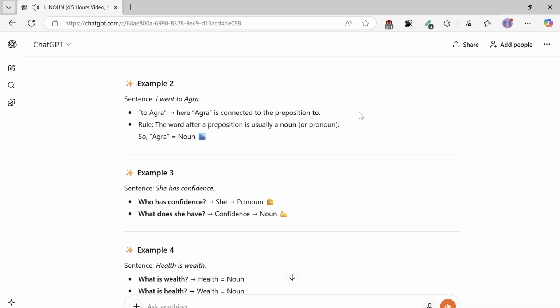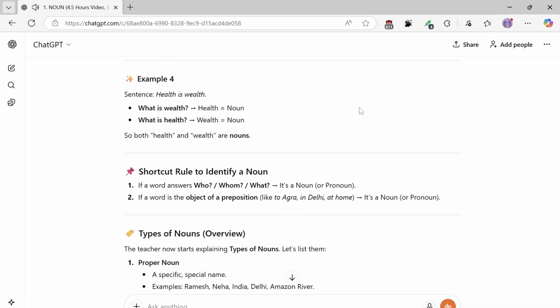Example 4, sentence: health is wealth. What is wealth? Health equals noun. What is health? Wealth equals noun. So both health and wealth are nouns. Shortcut rule to identify a noun: 1, if a word answers who, whom, what, it's a noun or pronoun. 2, if a word is the object of a preposition, like to Agra, in Delhi, at home, it's a noun or pronoun.